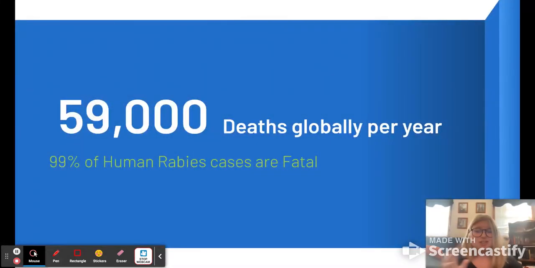Every year, just short of 60,000 people die from human rabies. That's over half the population of St. Lawrence County and 4 times the population of Potsdam, New York. Rabies is a zoonotic disease spread from the direct contact of saliva of an infected animal.